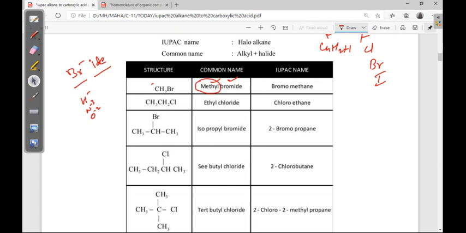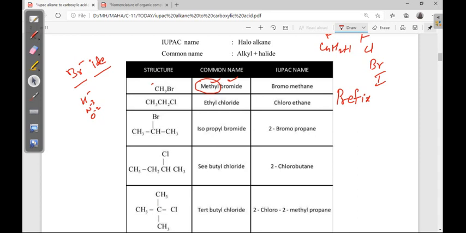In the IUPAC name, halogen has only prefix. Next, the halogen prefix is halo, that means if bromine is there, bromo, if chlorine is there, chloro, like that.